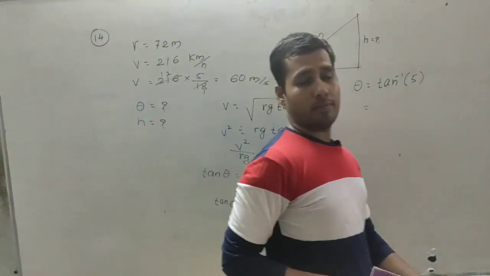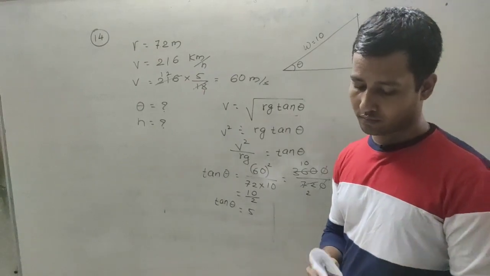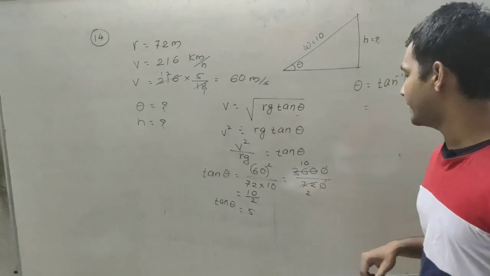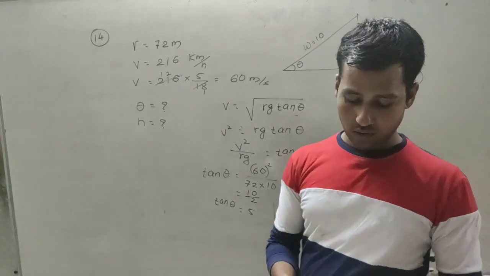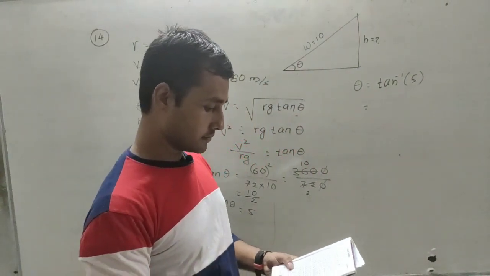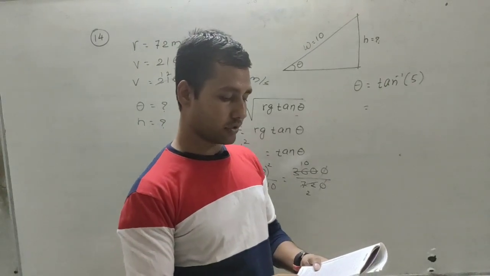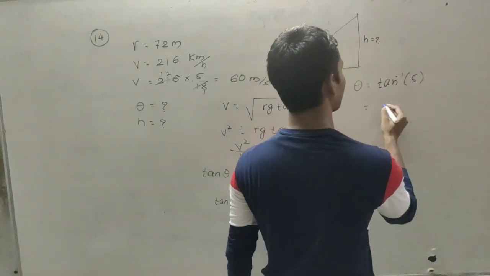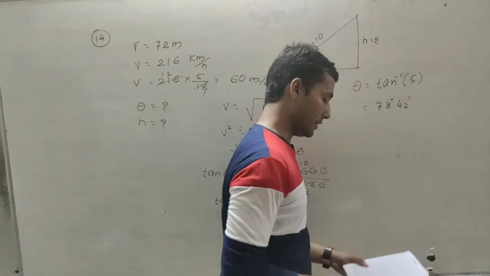Just find the page for natural tangents, and there you can find tan inverse of 5. So that is 78 degree and 42 minutes.